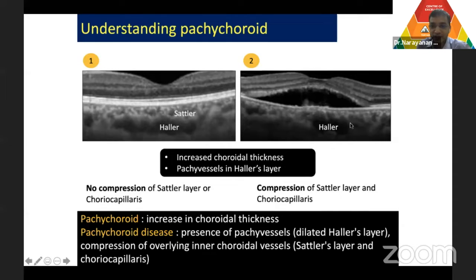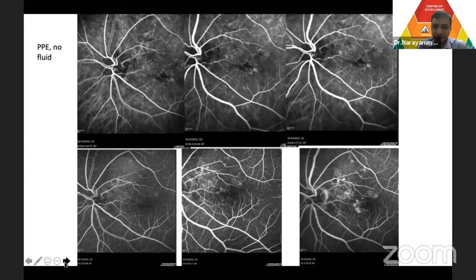As you can see on the right hand side picture, there is compression of the choriocapillaris which is causing fluid exudation. Whereas on the left hand side, it is just a thickened choroid. You can see the Haller's layer is quite thick, but there is no compression of the Sattler's layer or the choriocapillaris, and you don't see any pathological exudation in the retina. So just because there is pachychoroid doesn't mean that it is a diseased eye. So you don't have to necessarily treat just a simple pachychoroid.